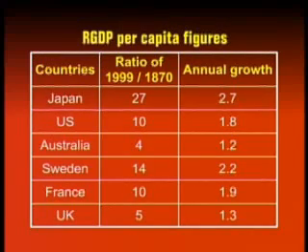So if per capita real GDP were taken as a measure of the well-being or living standards in these countries, Japan experienced a 27 times increase, US a 10 times, Sweden 14 times. So those are the leading countries there. Whereas countries like Australia and the UK did not experience that great an increase in the level of per capita real GDP, mainly because I think the aggregate growth rate, real growth rate in the UK was low, 1.9%, and probably because the population growth rate for Australia was higher than some of the other countries.